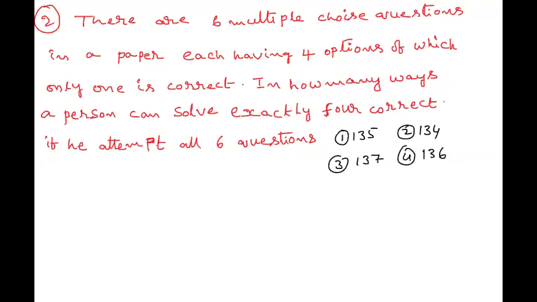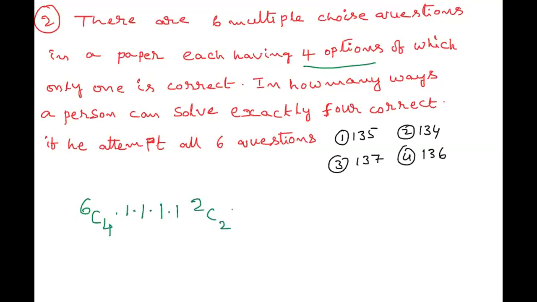6 questions. Now I am going to write directly. It is not difficult, very easy. Out of 6 questions, you want to attempt all questions, but out of 6, 4 are correct. Correct means each question has 4 options, out of 4, 1 is correct. So the first question possible one way, second one way, third one way, and fourth also one way. What about the remaining 2 questions? The remaining 2 questions are wrong answers.